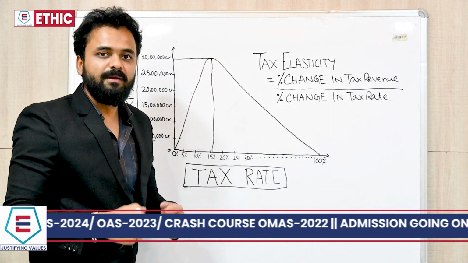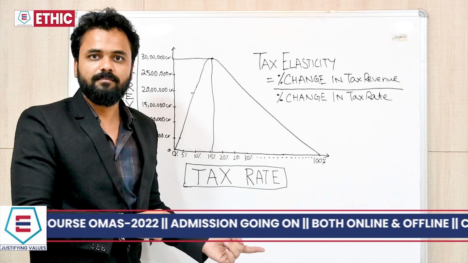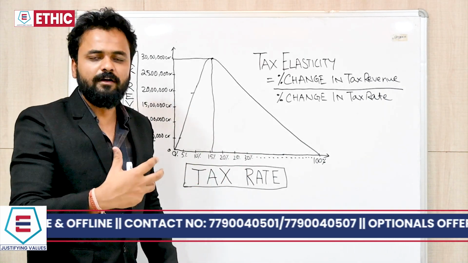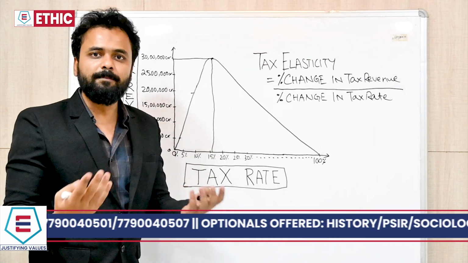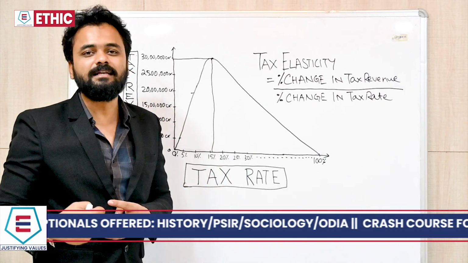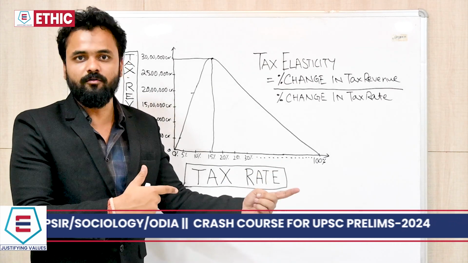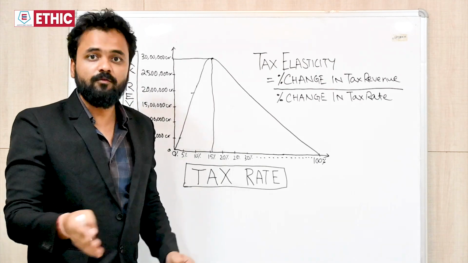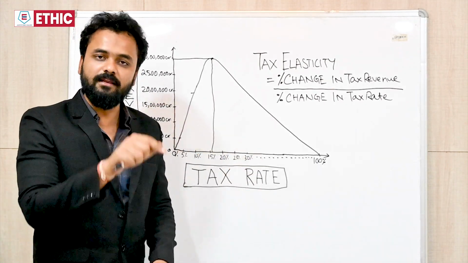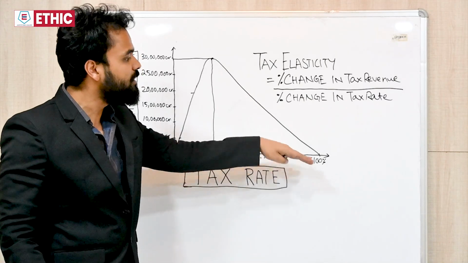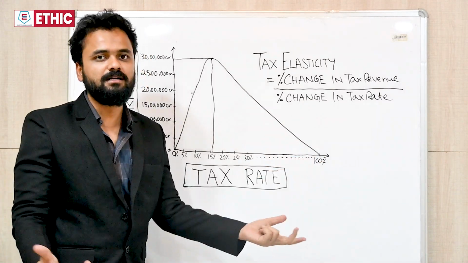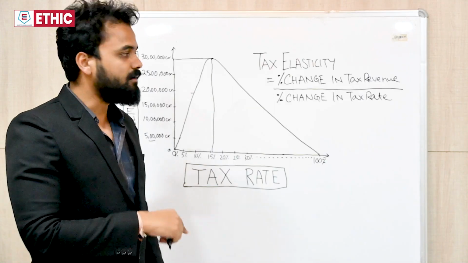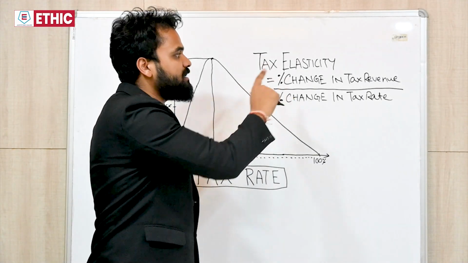That means people are either evading taxes. That means if the tax rate is much more than what the people like, say 35%, 40%, 50%, the people are thinking we need to evade taxes. We are not going to give the tax money to the government. Or they are not even motivated to earn whatever income they were earning. So overall tax revenue decreases and it decreases further, and as we had discussed, if it is 100%, the tax revenue is absolutely 0.